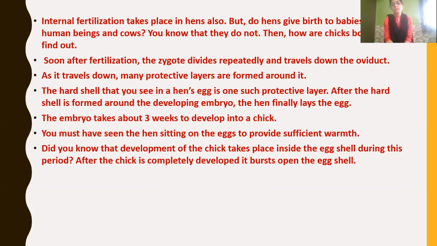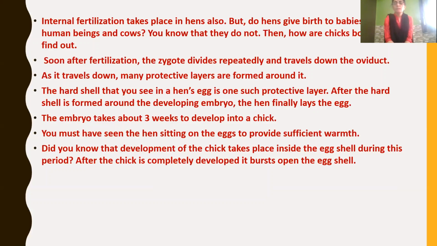Next, in the same way, internal fertilization takes place in hens also. But hens do not directly give birth to young ones like human beings and cows, isn't it? Now, what happens? Soon after the fertilization, the zygote divides repeatedly and travels down the oviduct.